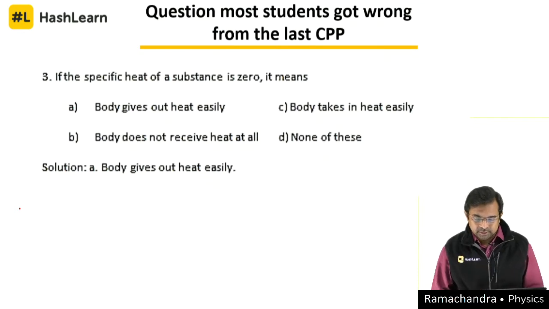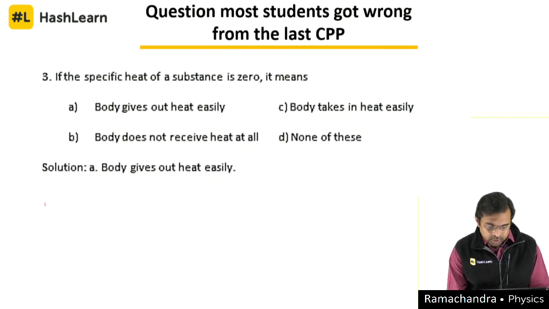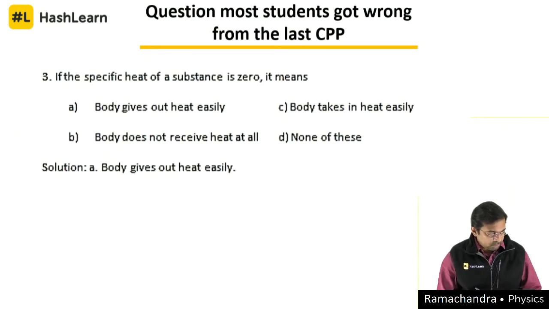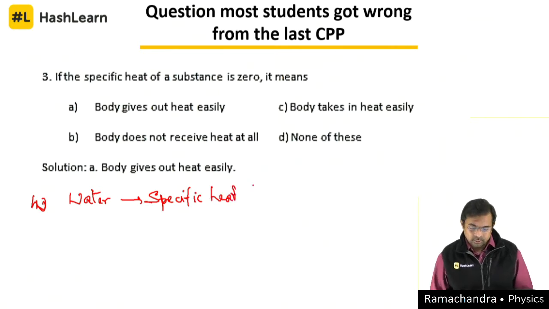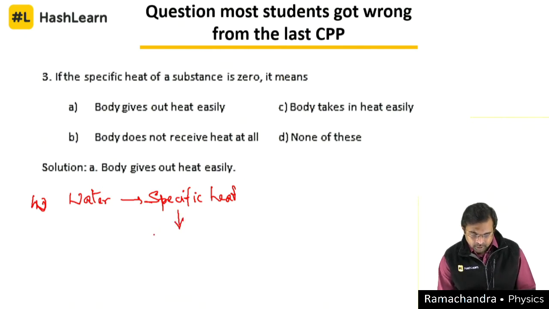Let's take a few examples. We say water has got the highest specific heat, correct? Specific heat compared to the liquids. That is the reason why it is being used in what we say coolants. What does it mean?